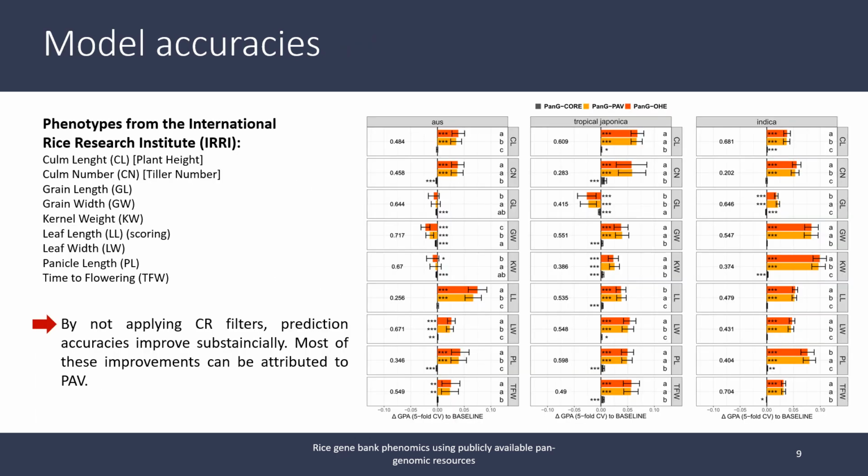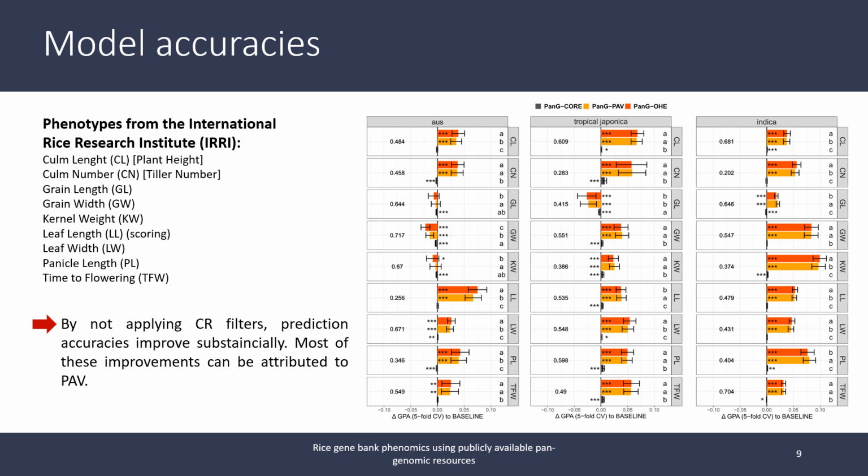Training on 9 publicly available phenotypes, we see that adding pan-genomic SNPs of low call rate substantially improves genomic prediction accuracy compared to the baseline approach for the 3 largest subpopulations: Aus, tropical Japonica, and Indica. Adding SNPs of high call rate only gives small and inconsistent improvements. The majority of useful information is retained in the presence and absence variation of these SNPs.